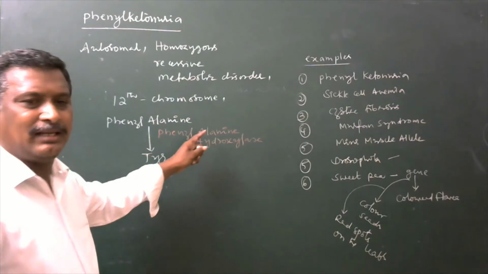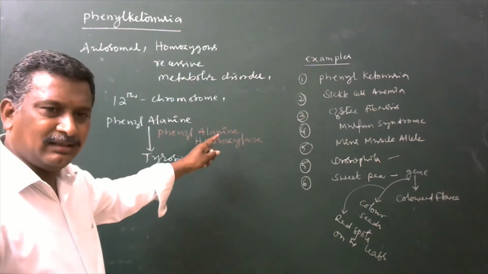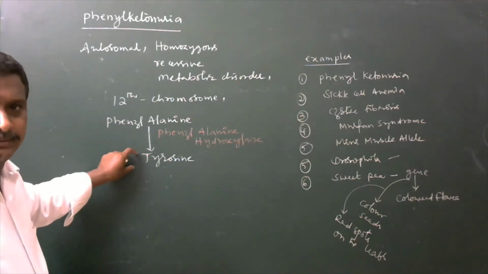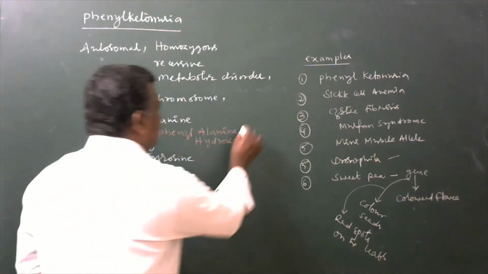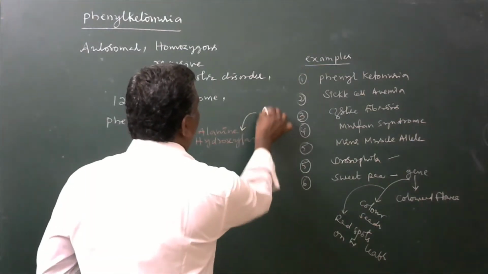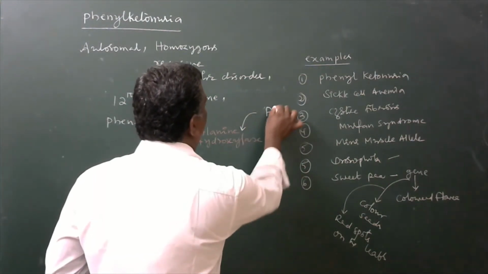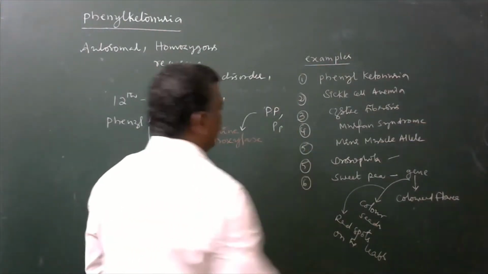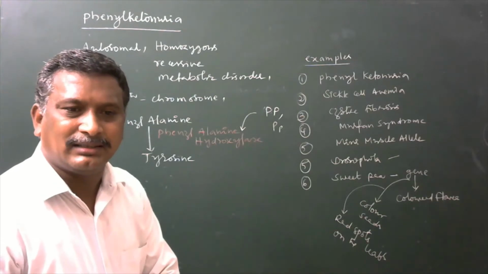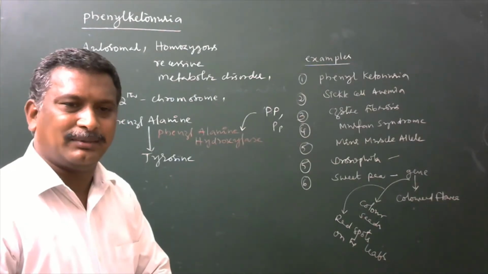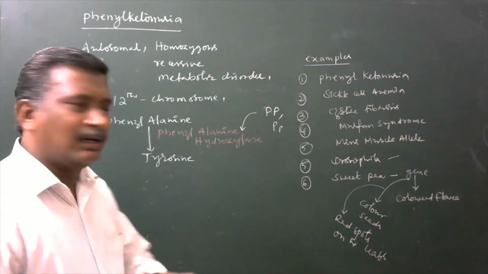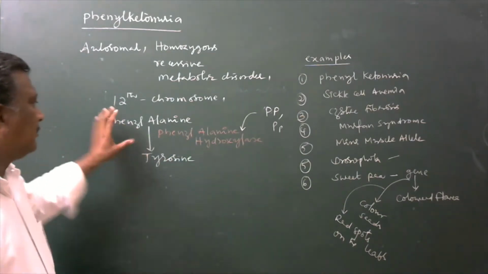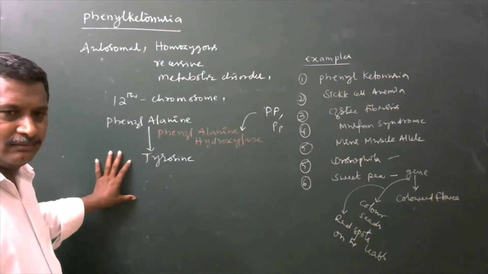If that enzyme is there, it immediately converts the phenylalanine into tyrosine. The production of this enzyme is under control of, for example, capital P capital P, or capital P small p, a homozygous dominant or heterozygous dominant genotype, which will produce the phenylalanine hydroxylase enzyme. Automatically phenylalanine is converted into tyrosine.